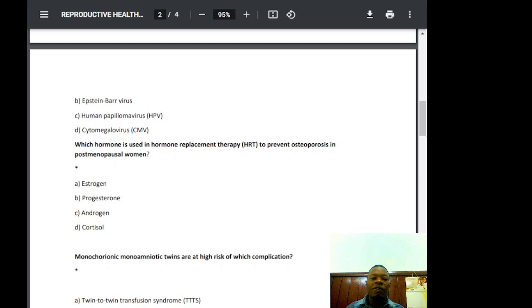Cytomegalovirus is a herpes virus that causes congenital infection and opportunistic infection in immunocompromised patients like HIV patients. So there's no strong evidence linking it to cervical cancer. So that is that. Let's see question number 4.